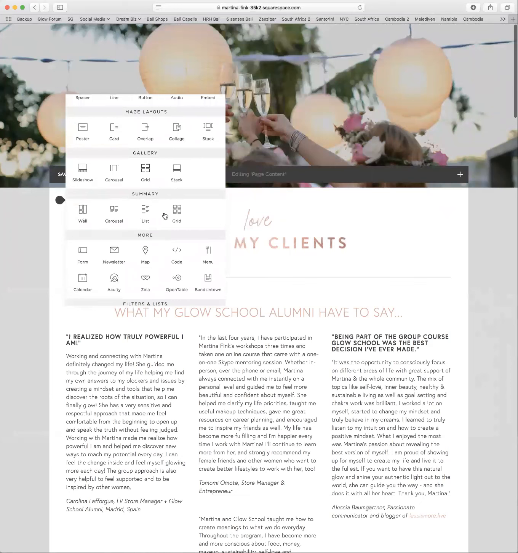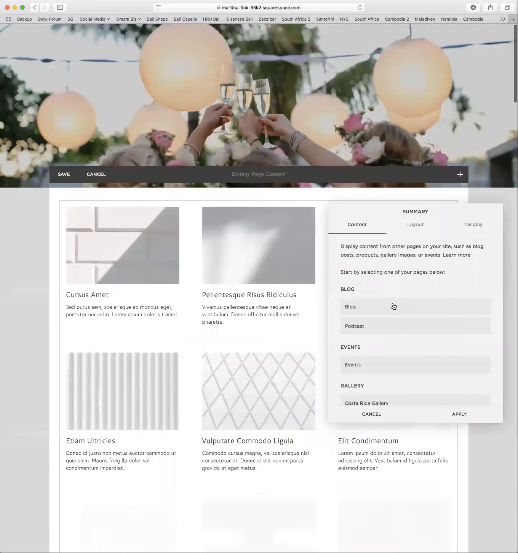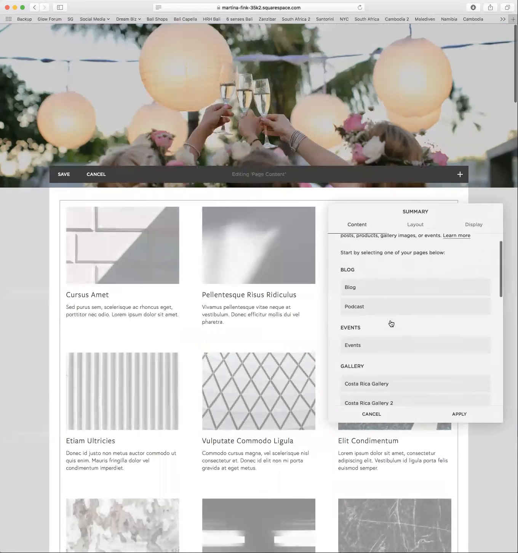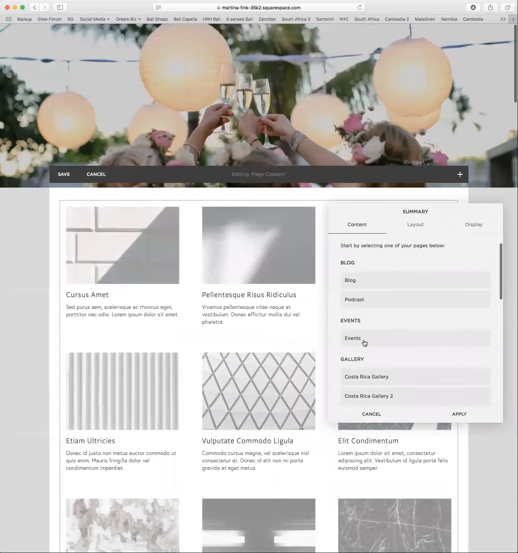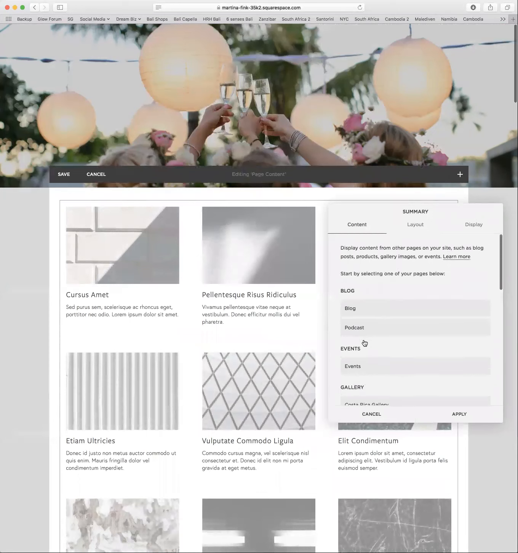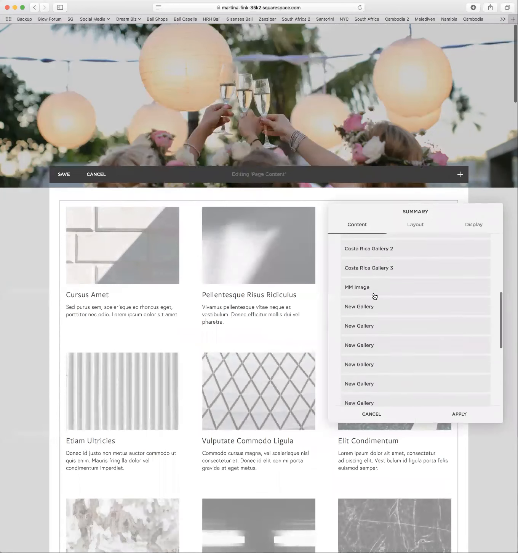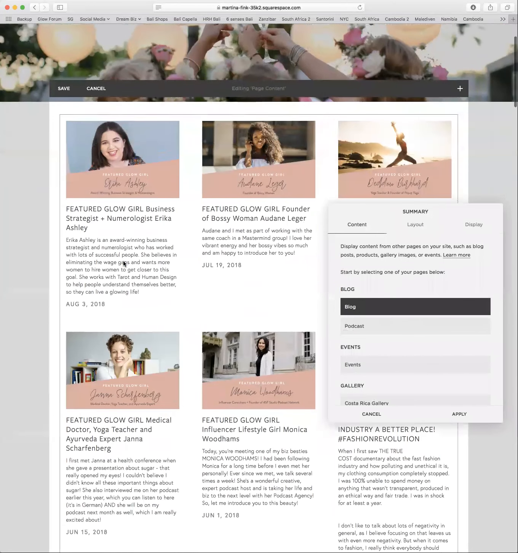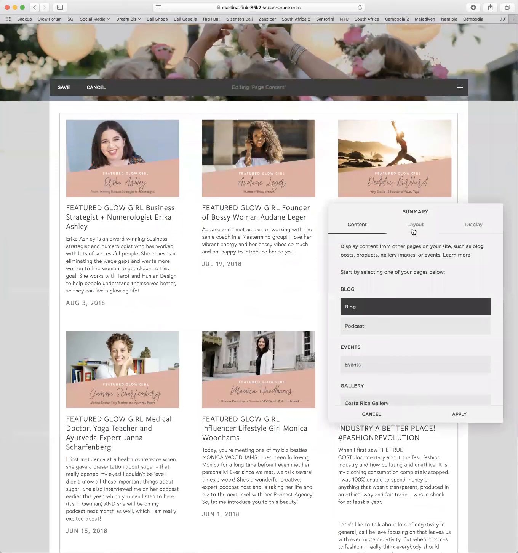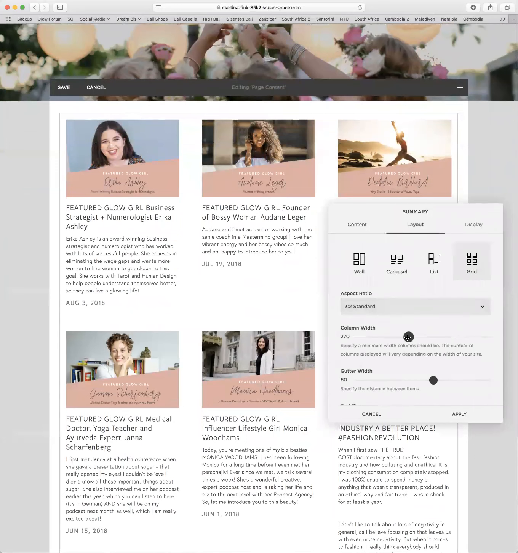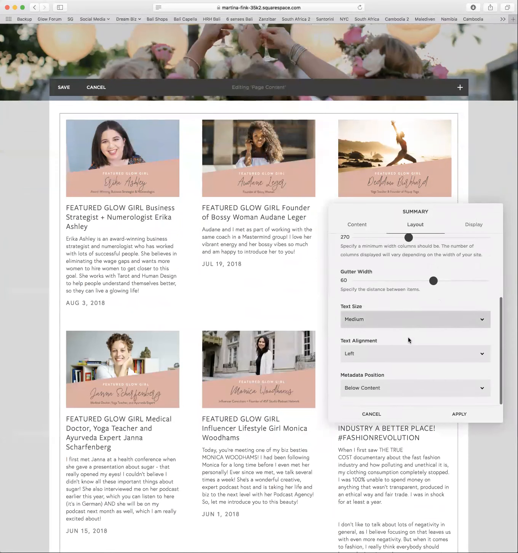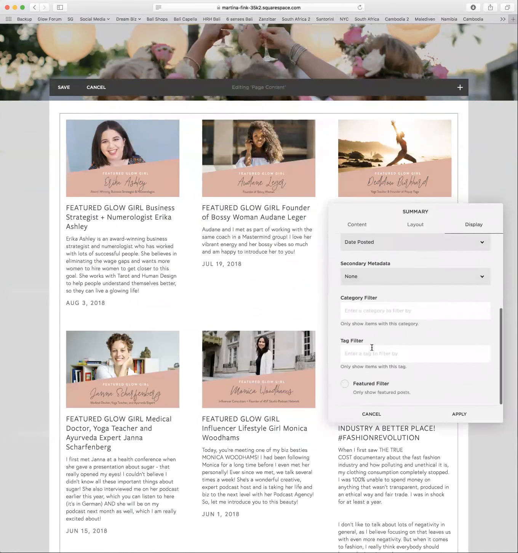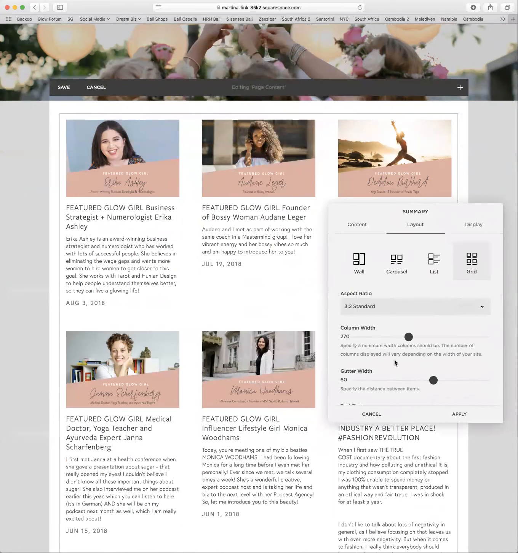I could put a summary here. So summary is a summary of, for example, events, blog posts, galleries apparently as well, and products. So if I want to make an excerpt of my blog, I could say blog, and then my latest blog posts show up. I can say how many posts I want to have, I think. Layout.